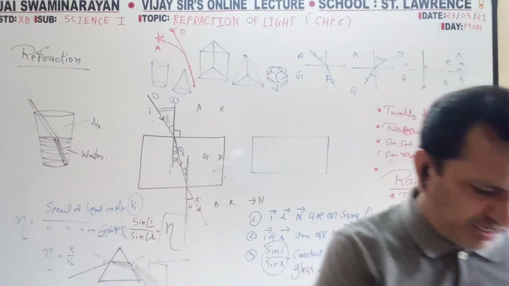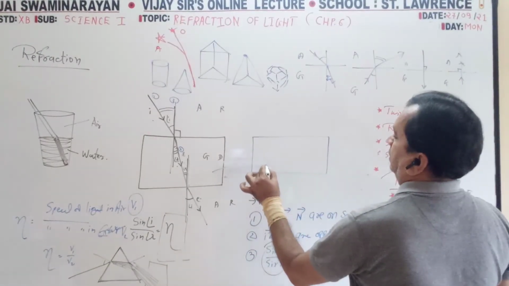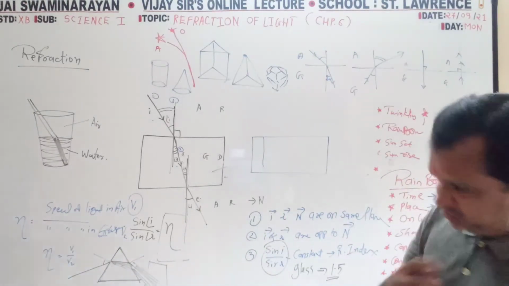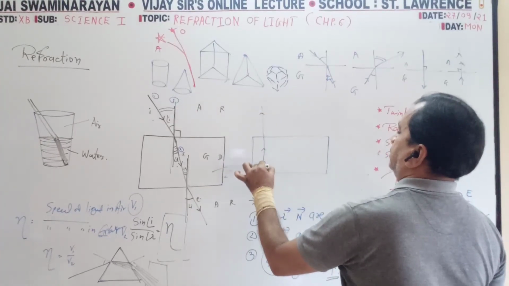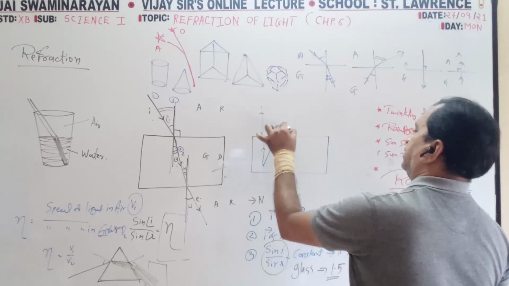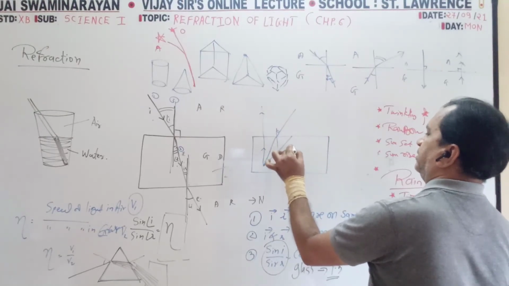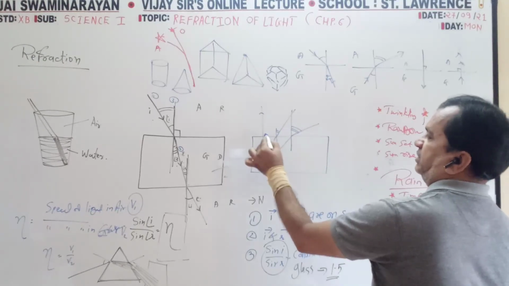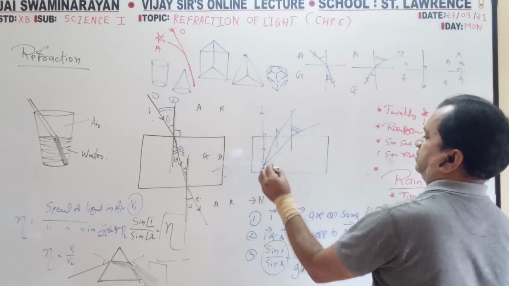This is a dense medium, you can take glass or water. If the ray comes straight, it will pass straight. With a small angle, it will go away. The more slant, the more the angle increases. Here it is 90, which means 0.